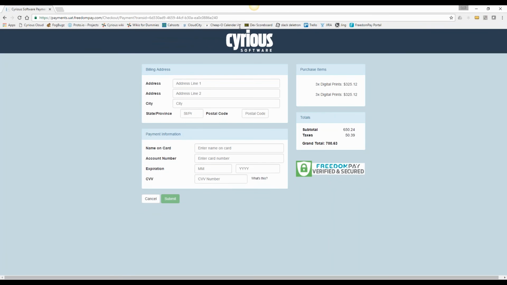So this is what we refer to as the hosted payment page, the HPP. This is something that Freedom Pay hosts, so they created it, they manage it, they change it. We're just using it for our customers. So in the hosted payment page, once your customer clicks the Pay Online button, they're going to come in here and enter in their information, their address, and their credit card details. And these are fake ones that I'm using. Okay, and then they will submit.